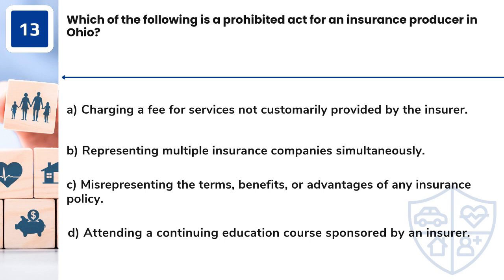Question 13. Which of the following is a prohibited act for an insurance producer in Ohio? A. Charging a fee for services not customarily provided by the insurer. B. Representing multiple insurance companies simultaneously. C. Misrepresenting the terms, benefits, or advantages of any insurance policy. D. Attending a continuing education course sponsored by an insurer.